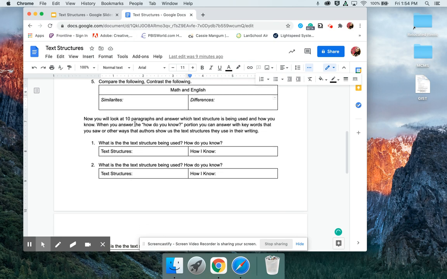Okay, now looking at our doc, we are going to be looking at this list of instructions because it's going to help us with the PowerPoint. So it says, now you will look at 10 paragraphs and answer which text structure is being used and how you know. When you answer the how do you know portion, you can answer with keywords that you saw or other ways that authors show us the text structure they are using in their writing.